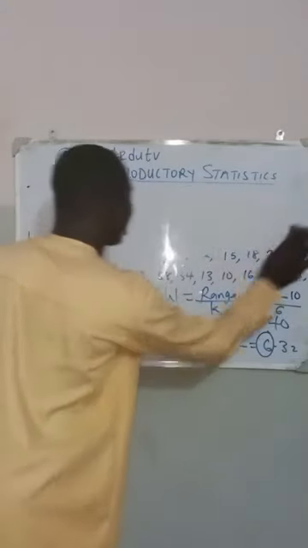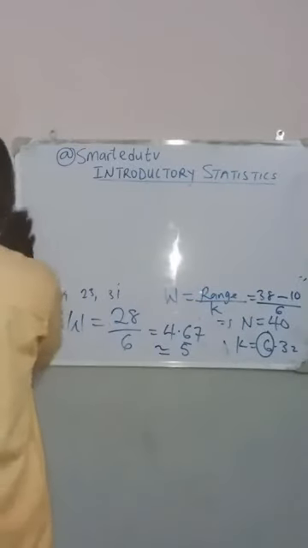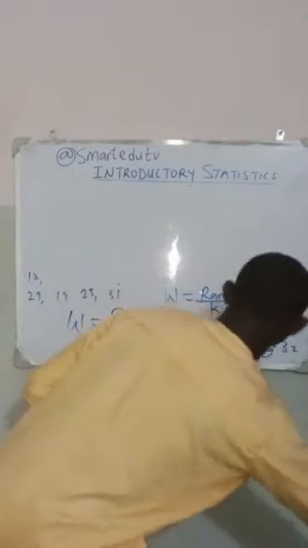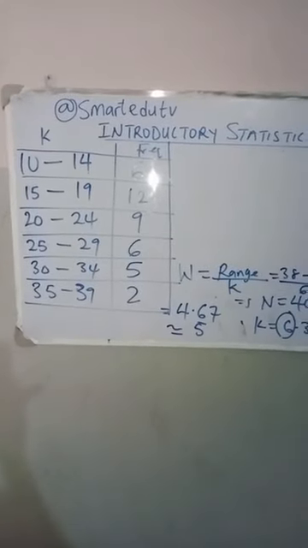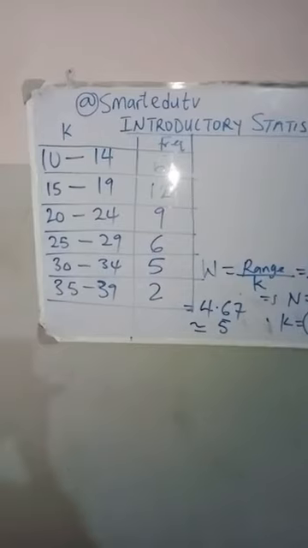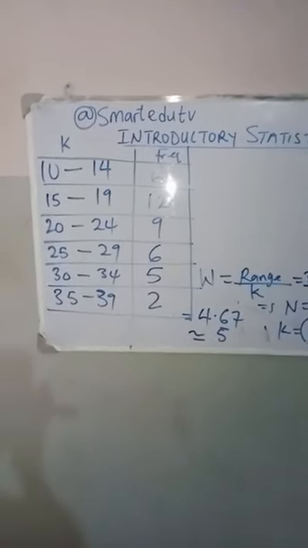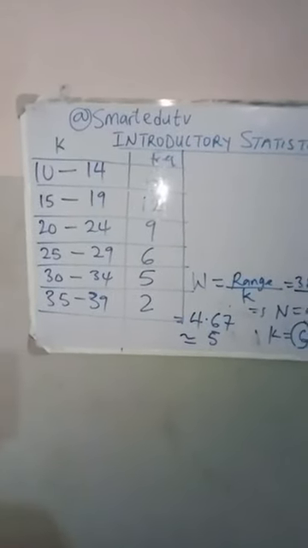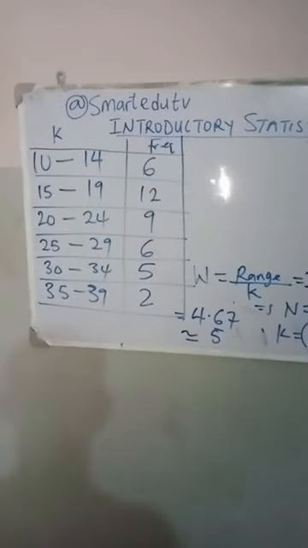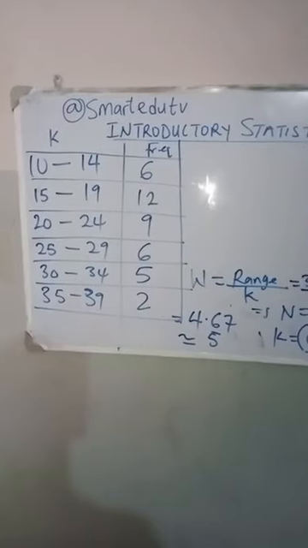So my final result using Sturges' rule will now be, so I'll print this. At the end of the day, this is our final result of Sturges' rule. You can see the class interval and also the corresponding frequency.